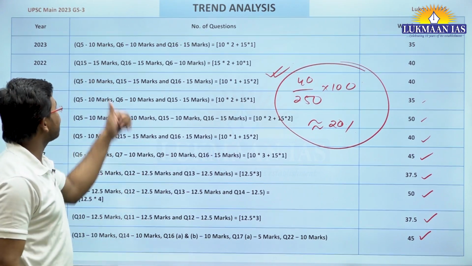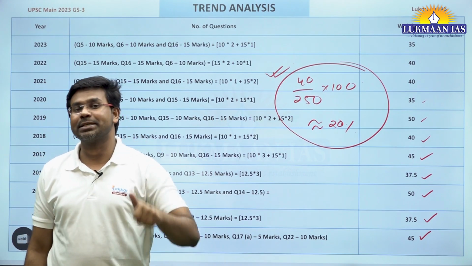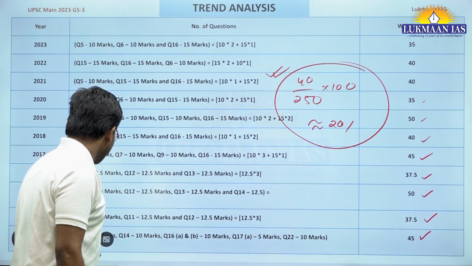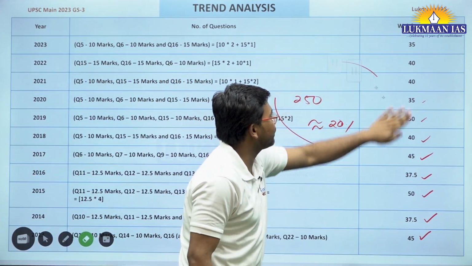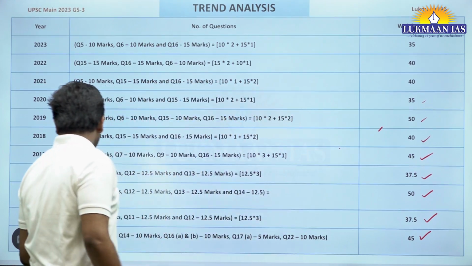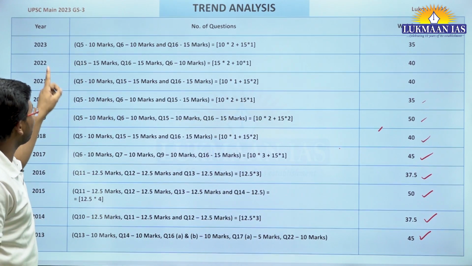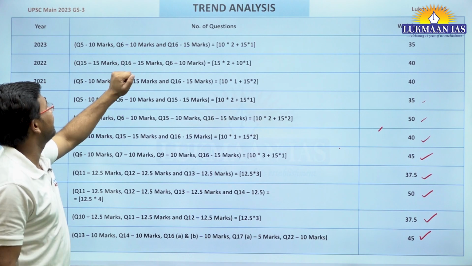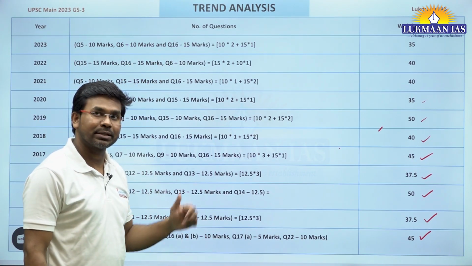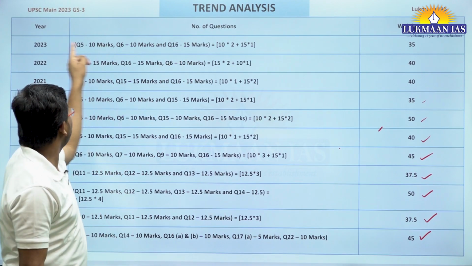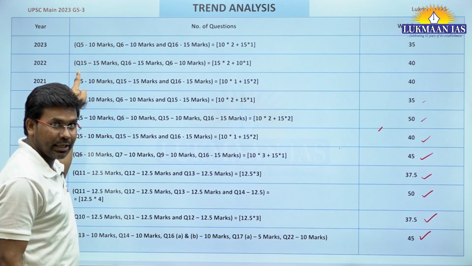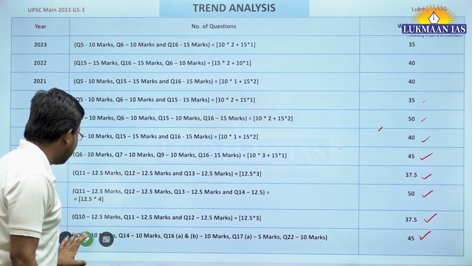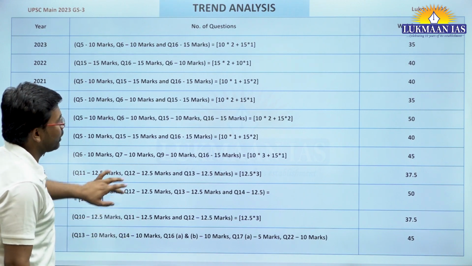This year UPSC has asked 3 questions that are directly from science and technology and 4 questions that have an application of science and technology. So you need to be aware of those areas to which science and technology is related. On this page I have also mentioned the question numbers: question number 5, 10 marks, question number 6, 10 marks, question number 16, 15 marks. The question numbers, their marks and the overall marks are mentioned, which will help you identify the questions that are from the science and technology section.